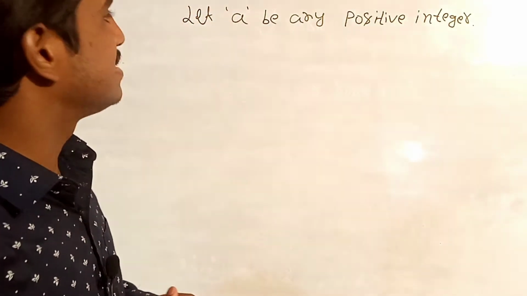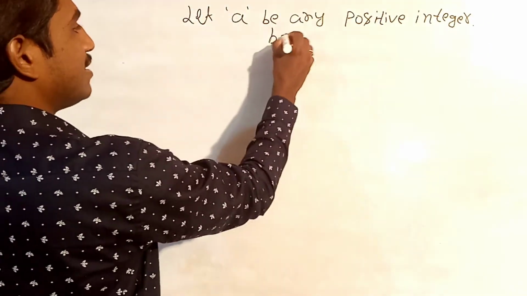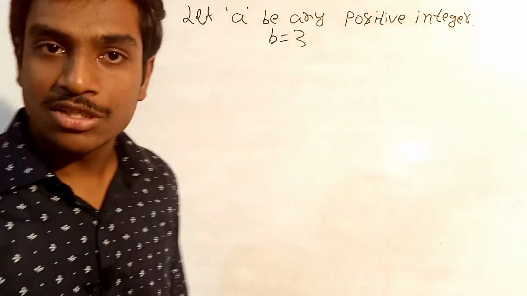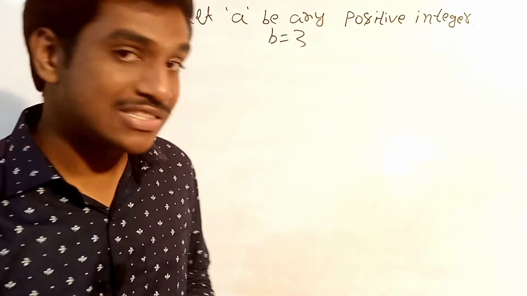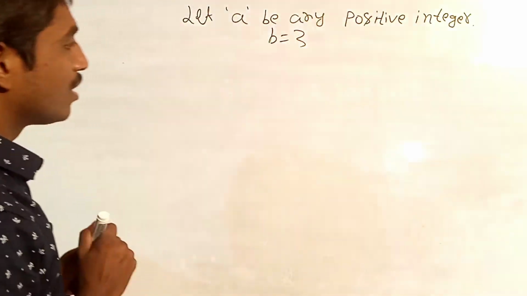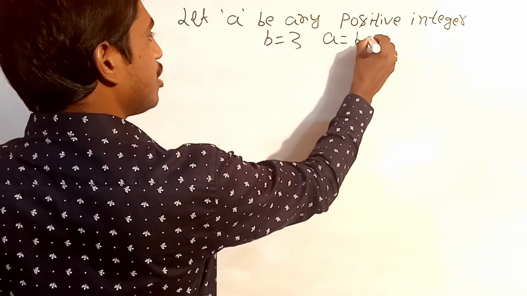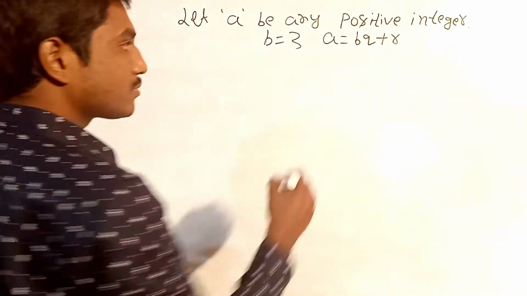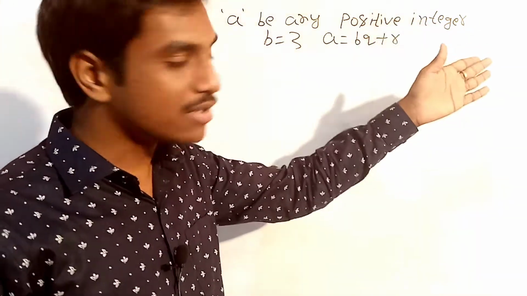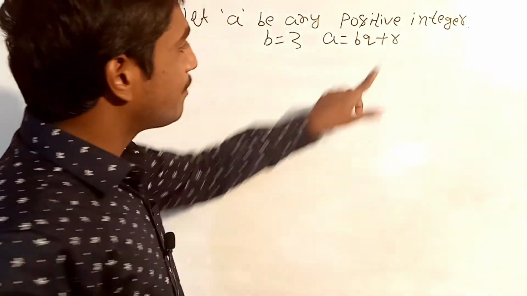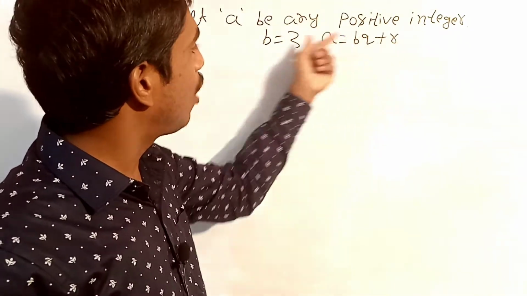So here a is any positive integer and b we will take as 3, because we need to prove that the square of any positive integer will be of the form either 3m or 3m plus 1. So we will take b as 3. Now from Euclid's division lemma we know that a is equal to bq plus r, where q, the quotient, is greater than or equal to 0, whereas the remainder lies between 0 and b.